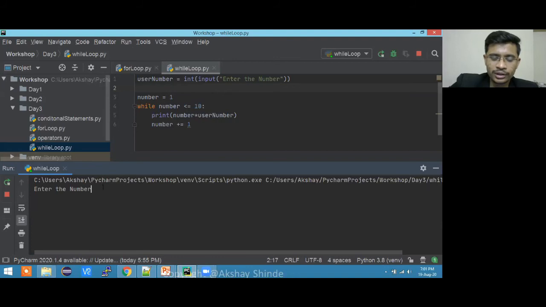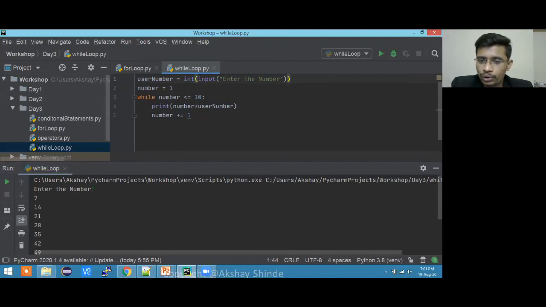Now it is not going to give you the hard coded thing. Suppose I want the table of 7. I put 7, here I go, and I got the table of 7. So that's how you can make it more robust. This is going to help you while building projects. This is why the while loop is really powerful.